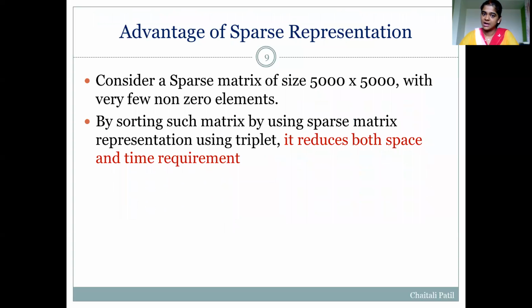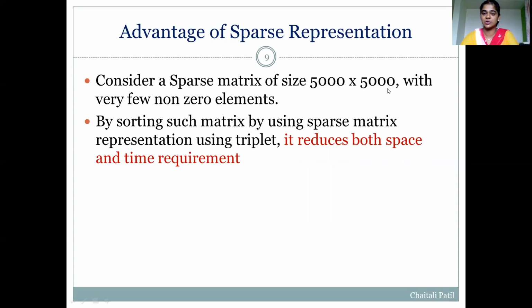Consider a simple sparse matrix of size 5,000 by 5,000. It means there are a total of 5,000 rows and 5,000 columns in the sparse matrix. And as it is a sparse matrix, it means there are very few non-zero values.